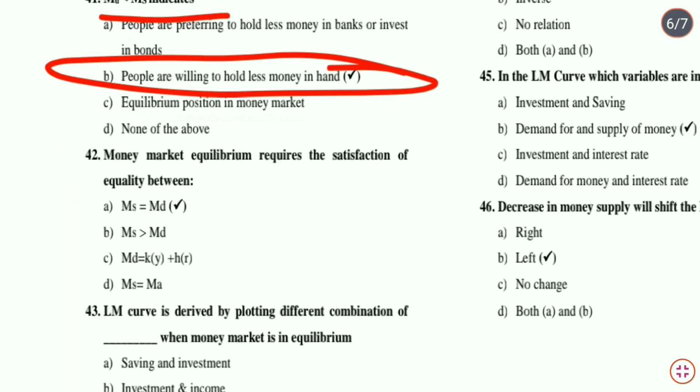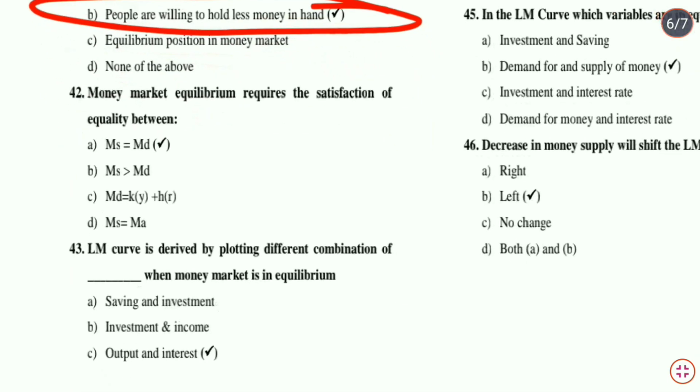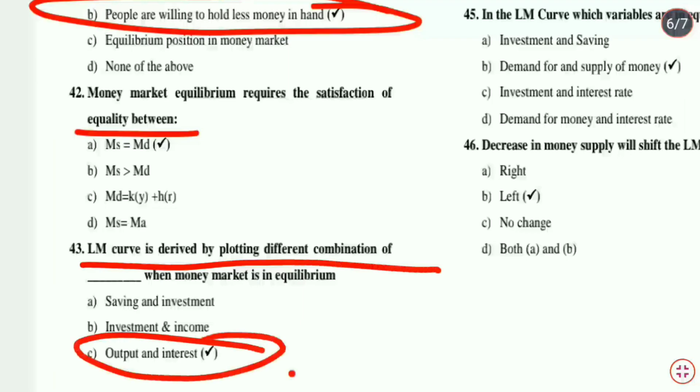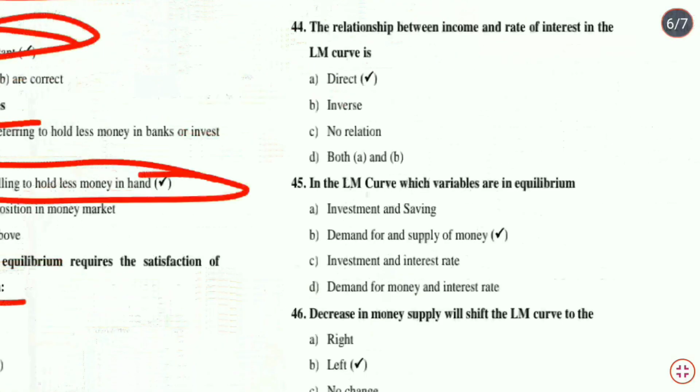Next question, that is money market equilibrium requires the satisfaction of equality between, that is MS is equal to MD, that is supply of money is equal to demand for money. Next question, that is LM curve is derived by plotting different combinations of dash when money market is in equilibrium. It is output and interest, or we can say income and interest. Option C, output and interest, is the correct answer.